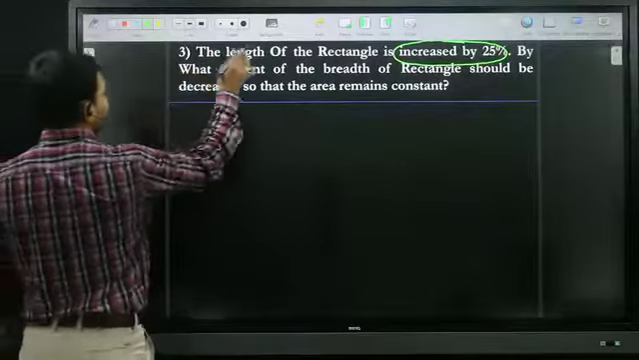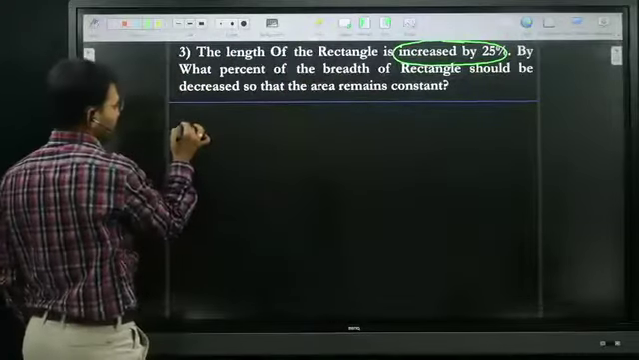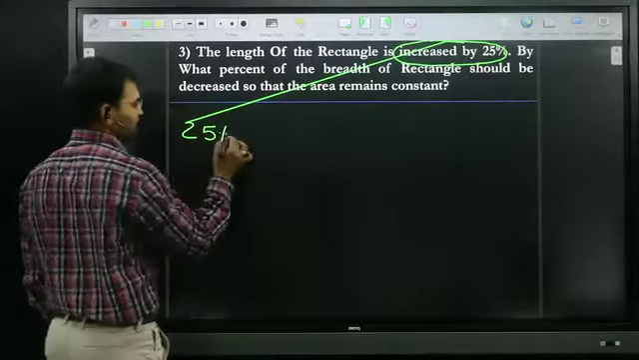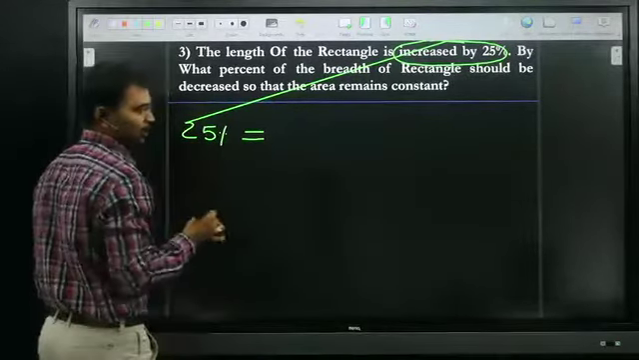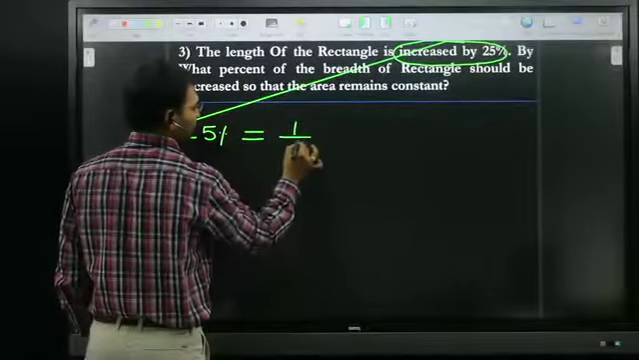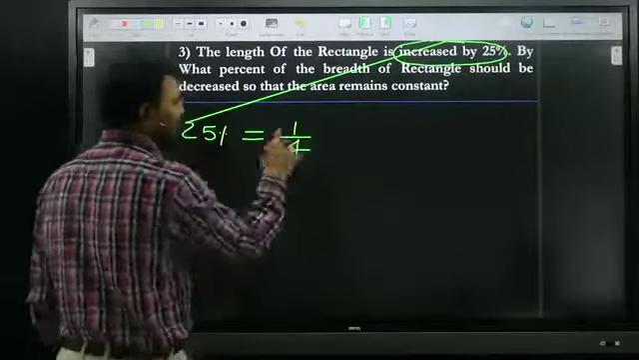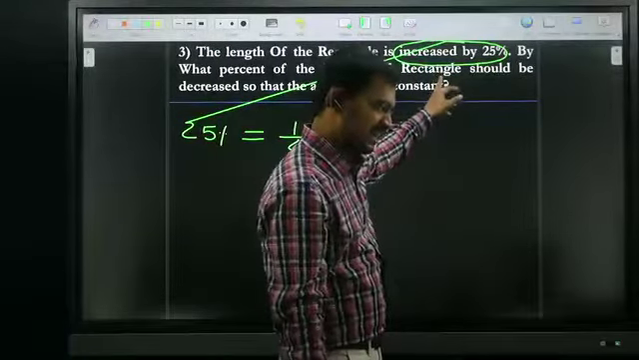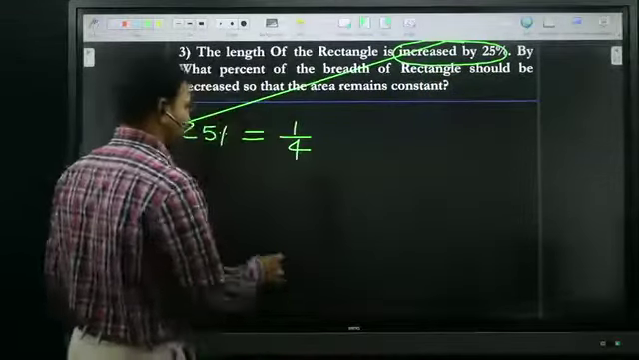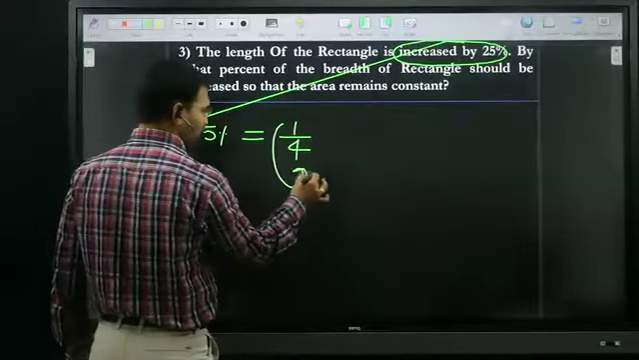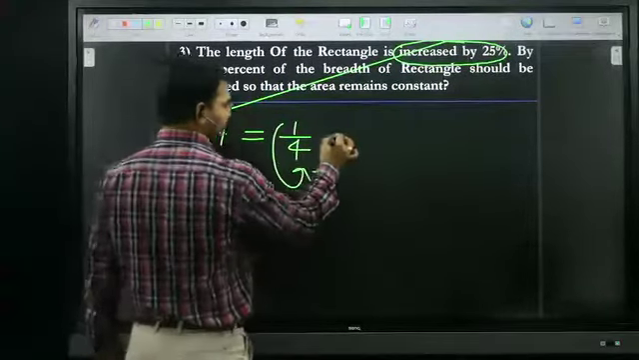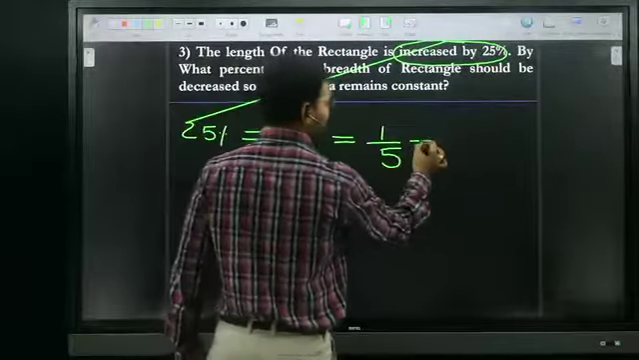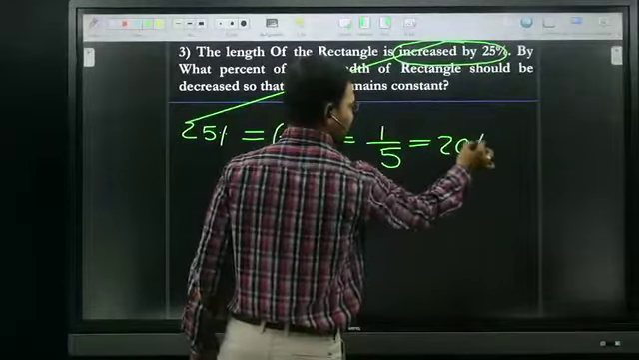First of all, tell me, 25% is nothing but what fraction? 1 by 4. Karthikeyan, here they have given increase. What did I tell? For increase, the numerator is added to the denominator. If 1 is added to 4, we get 1 by 5. 1 by 5 is nothing but 20%.